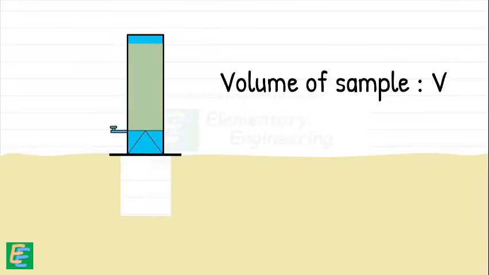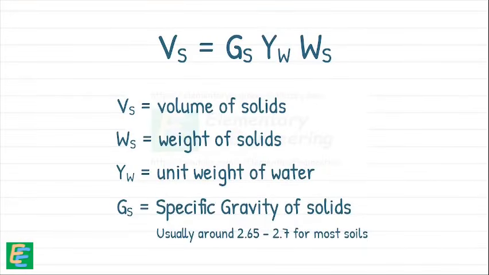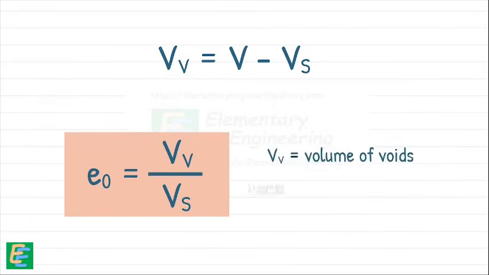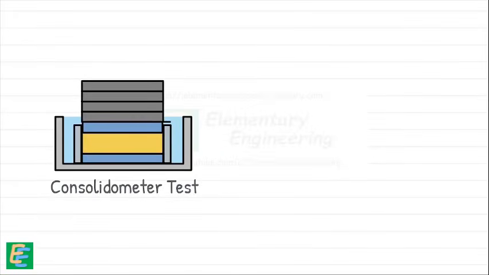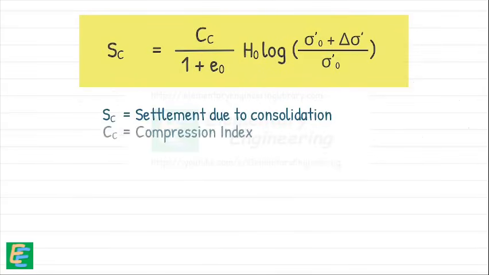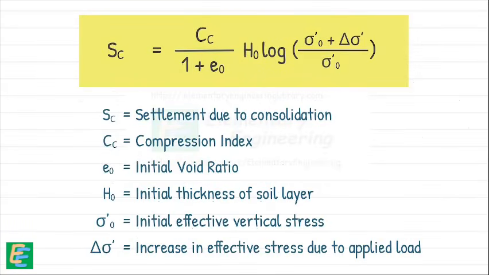We have total volume of sample and volume of soil solids. Therefore, we can calculate the volume of voids by subtracting volume of solids from total volume. This allows us to calculate the initial void ratio of the soil layer. Then we perform the consolidometer test on the soil sample to obtain the void ratio versus log of effective stress curve. With this curve, we determine the compression index CC. Finally, we have everything we need to calculate the consolidation settlement of the soil layer using the following formula.